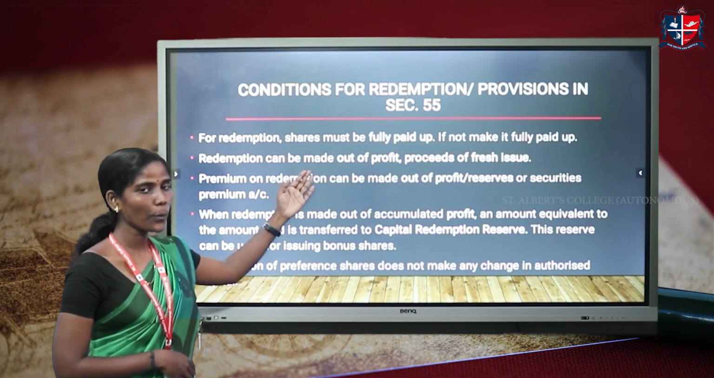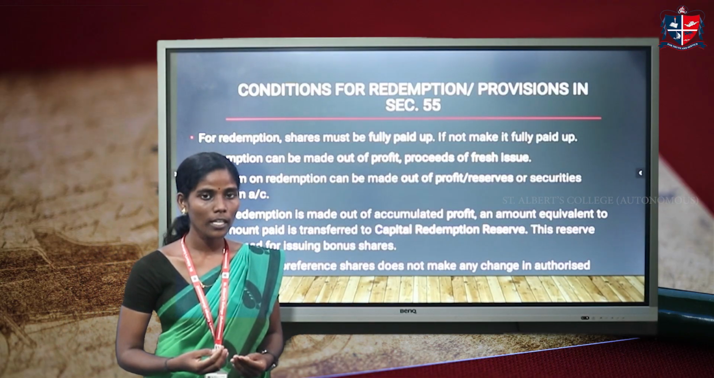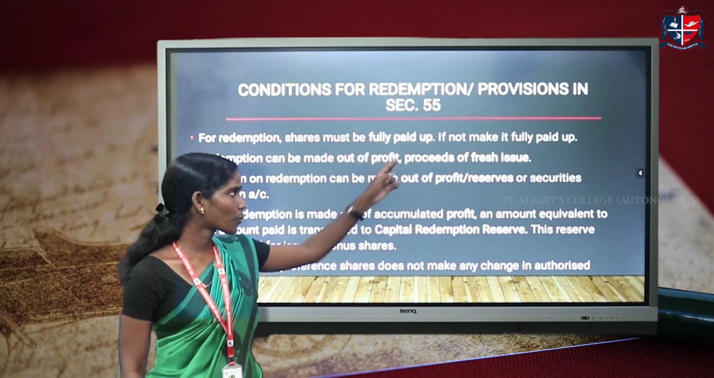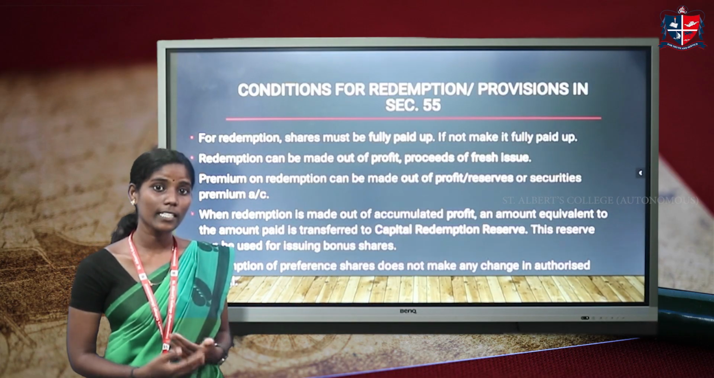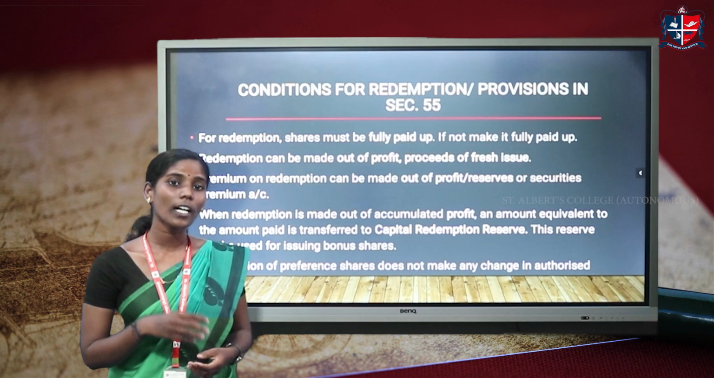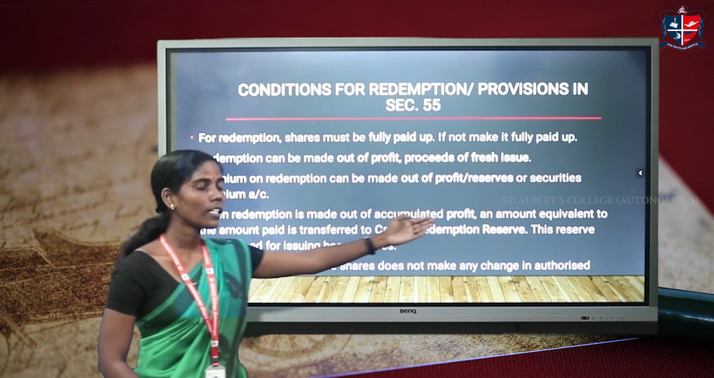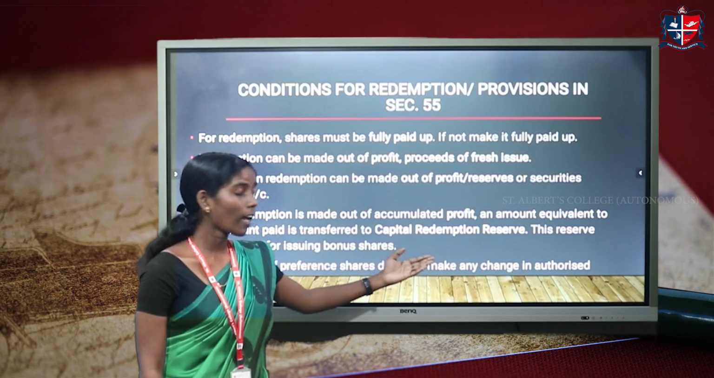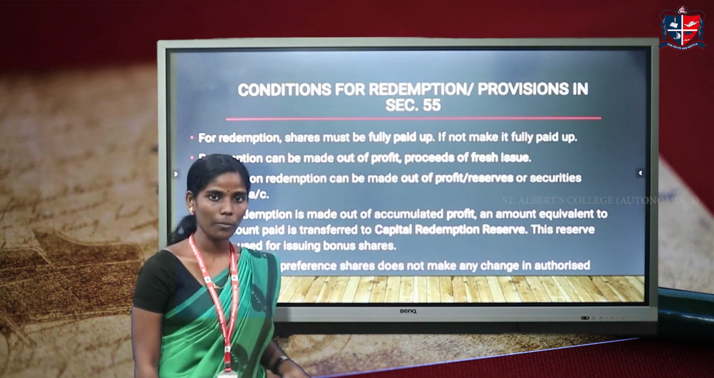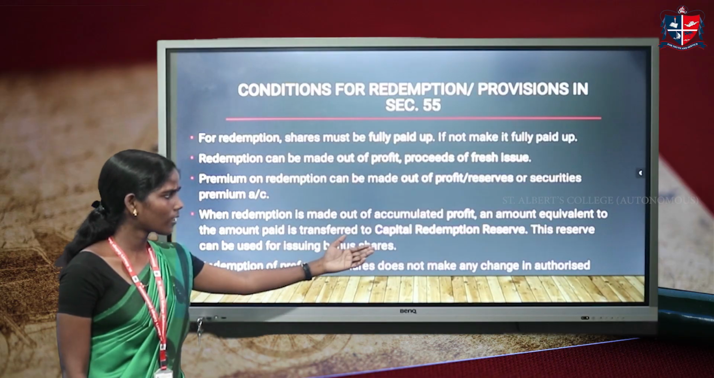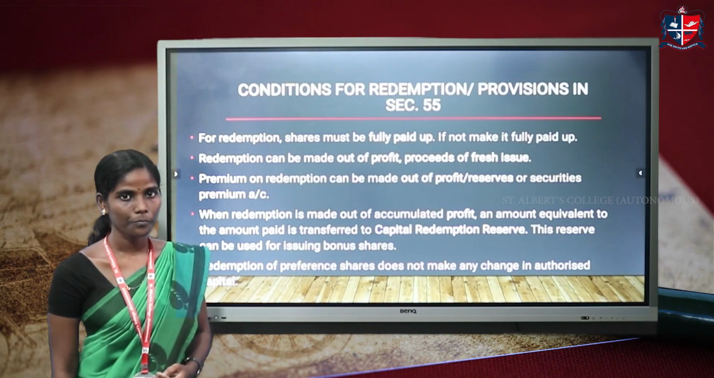Then, in the second point, I have said that the company needs funds for the redemption and the funds can be taken from profit. So, if the company raises those funds from any reserves or profit, they have to transfer an equivalent amount to the capital redemption reserve, CRR. This reserve is mainly created at the time of redemption. And this reserve can be utilized for issuing bonus shares.